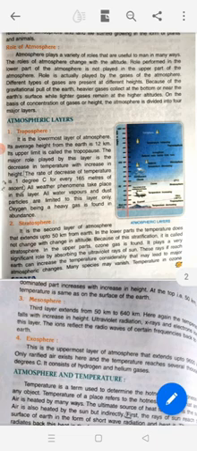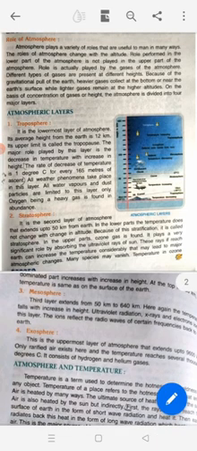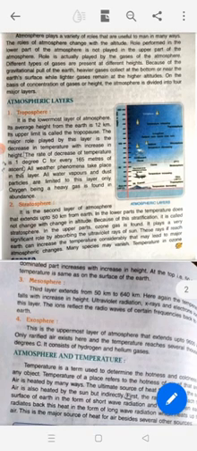Stratosphere. It is the second layer of atmosphere that extends up to 50 kilometers from Earth. Troposphere 12 kilometers, stratosphere 50 kilometers. In the lower parts, the temperature does not change with change in altitude. Because of this stratification, it is called stratosphere.